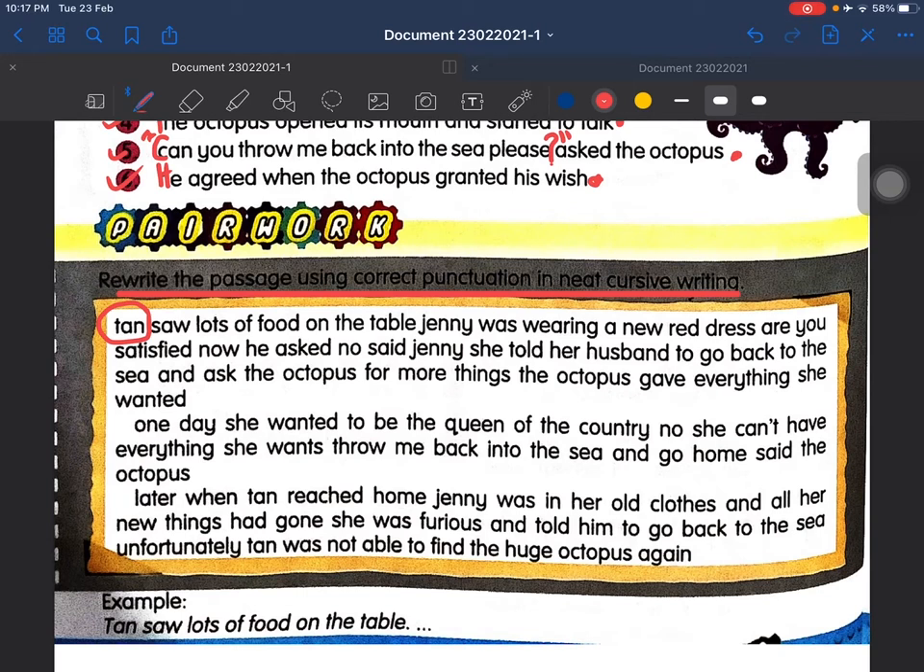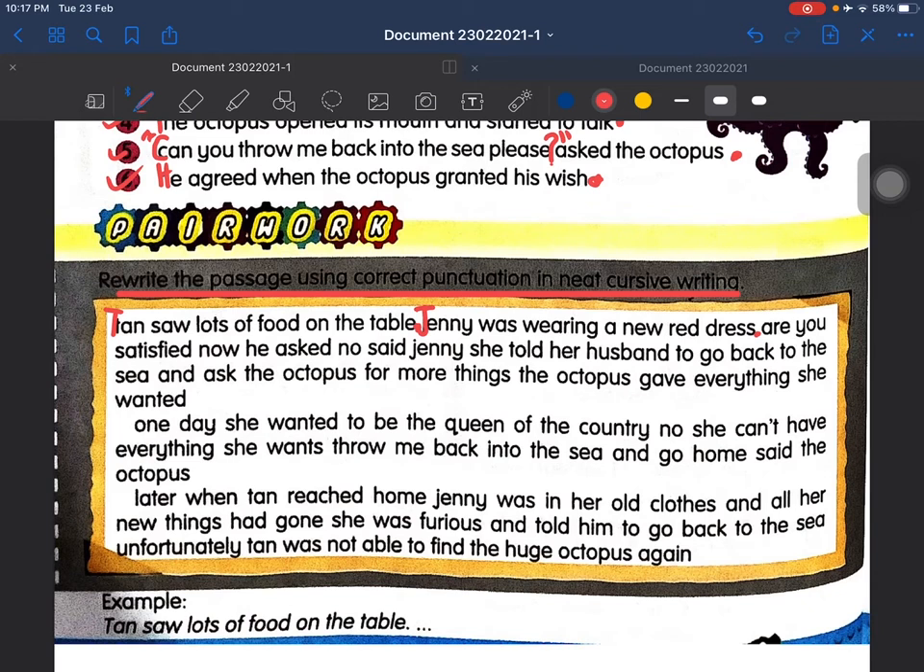Okay, so the first one, if you look at this word Tan, you must write it in capital letter T. Okay, Tan saw lots of food on the table, full stop. Okay, you have to put full stop. And then capital letter J, Jenny was wearing a new red dress. Okay, Jenny was wearing a new red dress, full stop. Okay, you put full stop here.